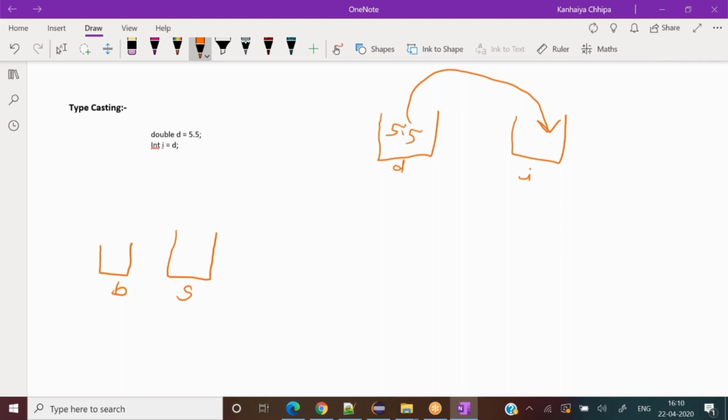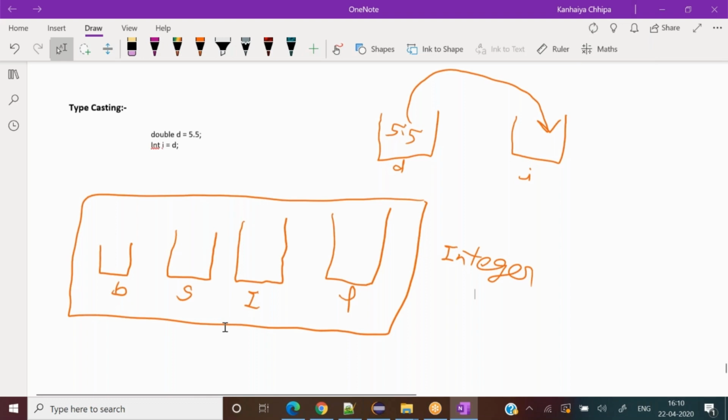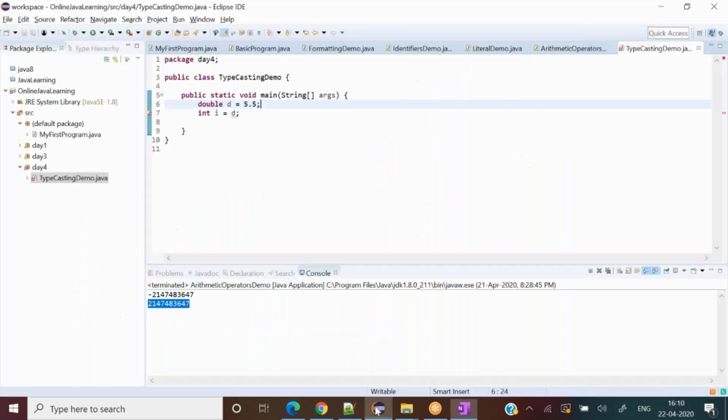Then comes int, I'm only writing i. Then comes long, and they all belong to the same family, and we say it is the integer family.